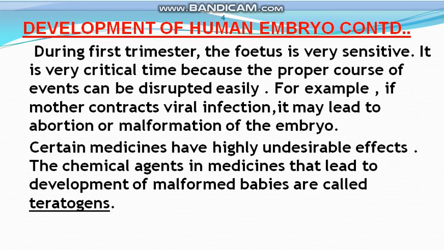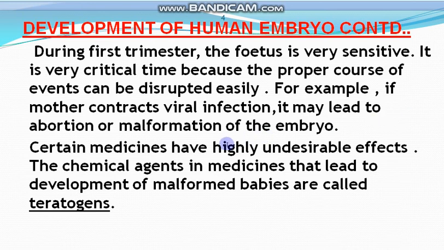It is very sensitive because it is a critical time where the proper course of events is taking place, and in case there is some disruption, the fetus is not developed properly, and there is malformation of the embryo, or it may lead to abortion. Abortion means termination of pregnancy. So this stage of the first trimester is very crucial for a safe and complete pregnancy.